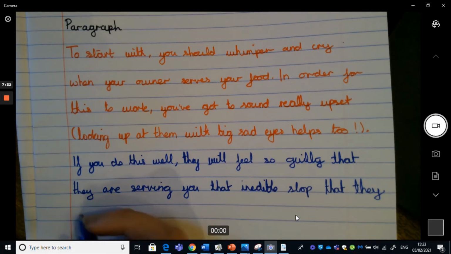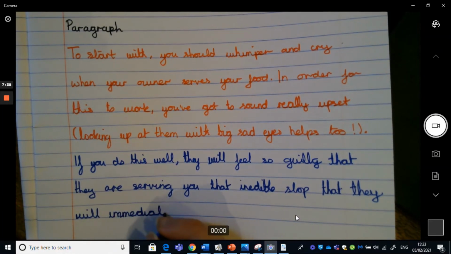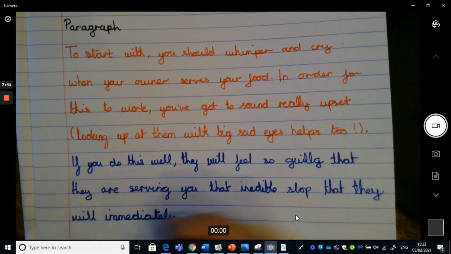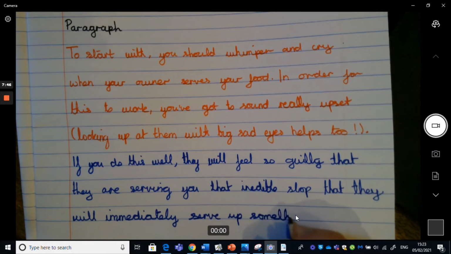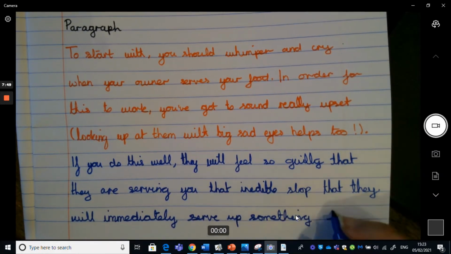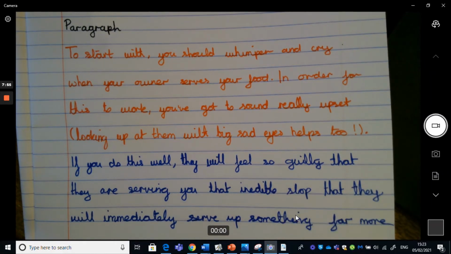They will immediately serve up something far more, I have to go on the next page now. Far more what? What adjective do you think I could use there when I'm turning my page? What do you think? Far more what? Delicious, tasty, scrumptious, fitting of a well-loved dog. Any of those would work well there, wouldn't they?